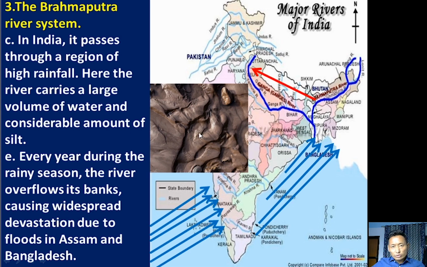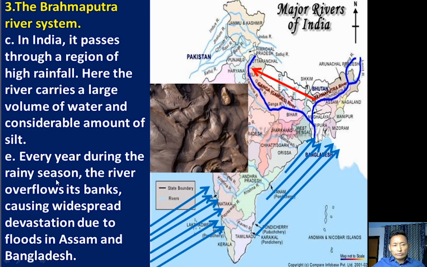This picture shows silt. Silt is a fine sand, or we can say a clay. Silt is smaller than normal sand, and it is a mix of sand and clay. Since this region receives maximum rainfall, the volume of Brahmaputra river water increases, and because of that it carries a large amount of silt every year during the monsoon season.